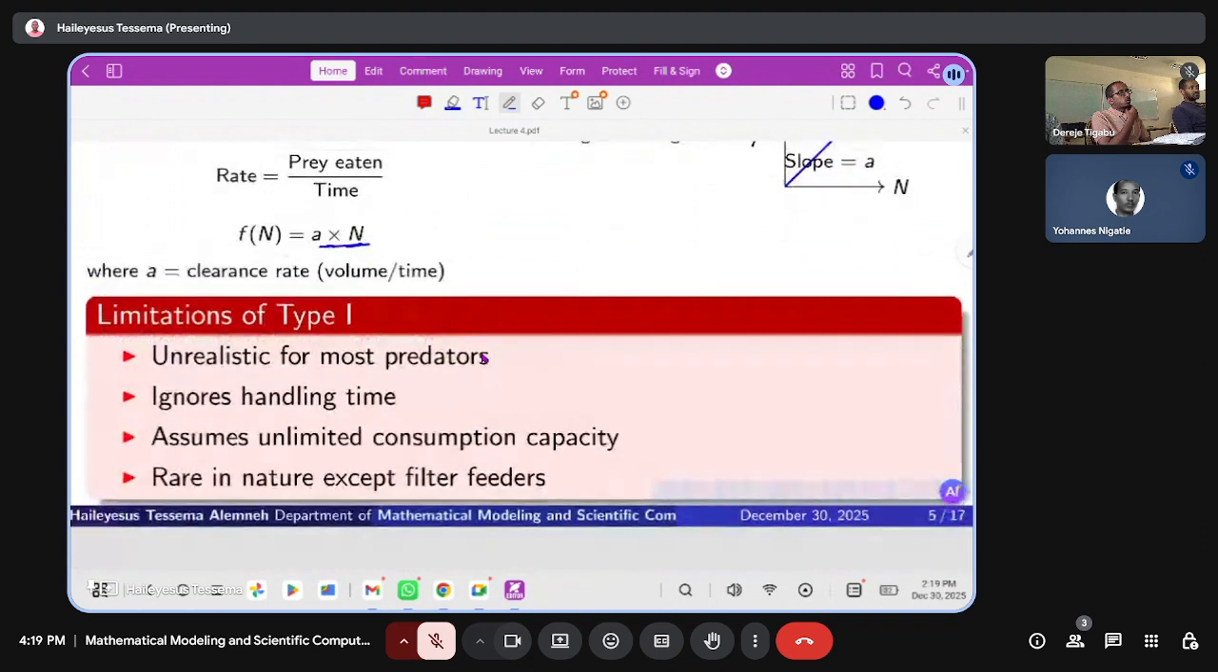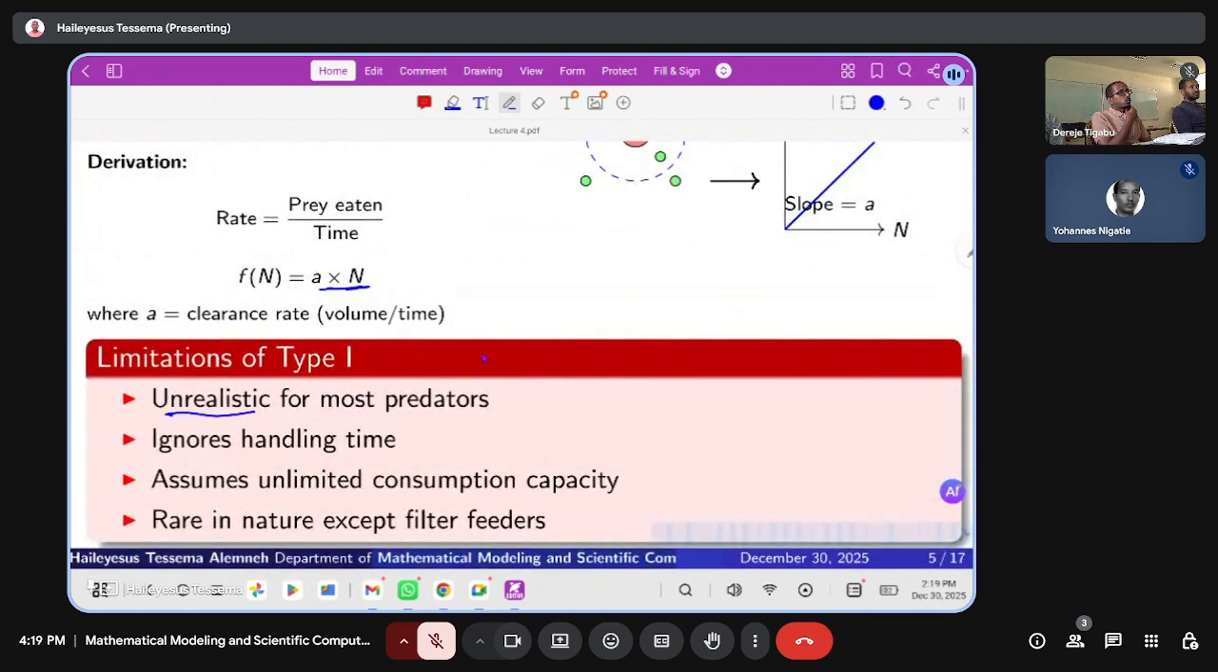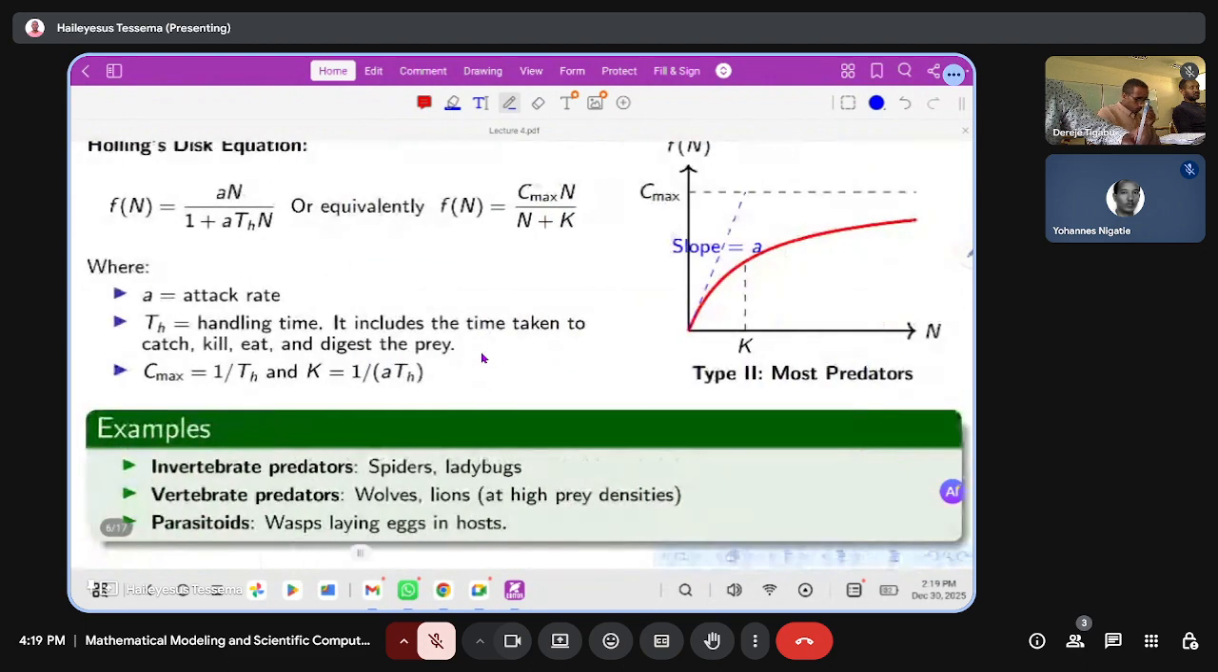So what are the limitations? It is unrealistic for most predators. It ignores handling time, assumes unlimited resource consumption, and it's rare in nature. Most of the time, filter feeders may use this type of functional response.